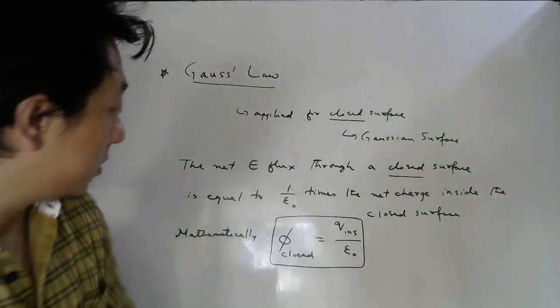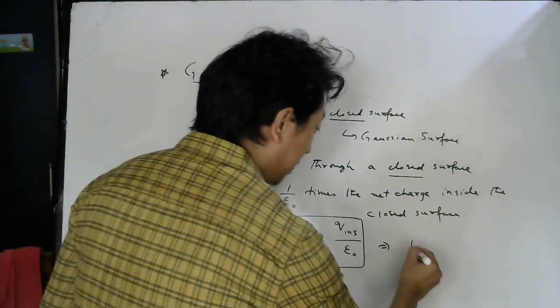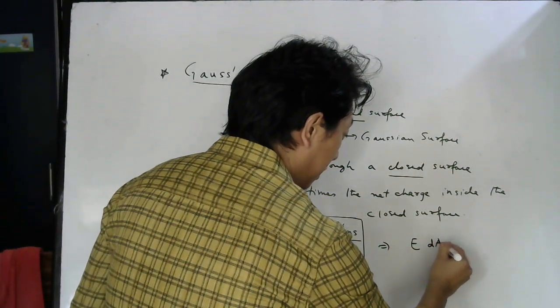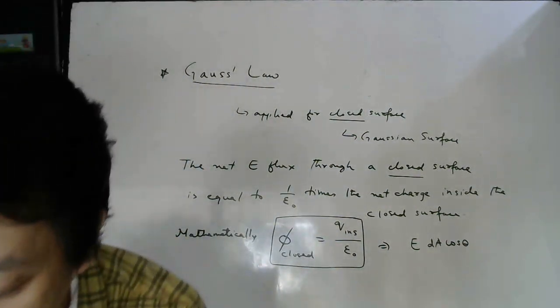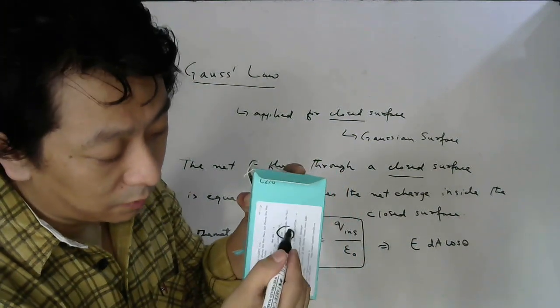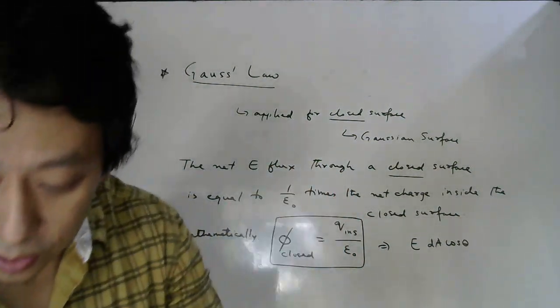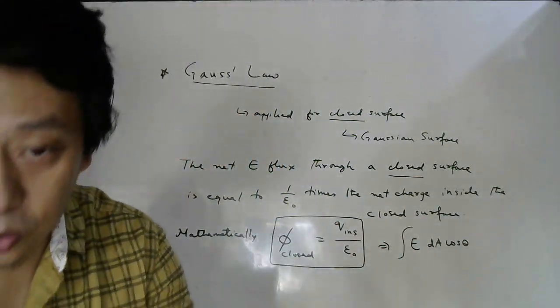Okay, so for a closed surface, how do you find the net flux? E dA cos theta, right? So this is the flux through one small part. You take one small part here like this and calculate the flux through this part. Then what you do? You integrate to cover the whole surface.